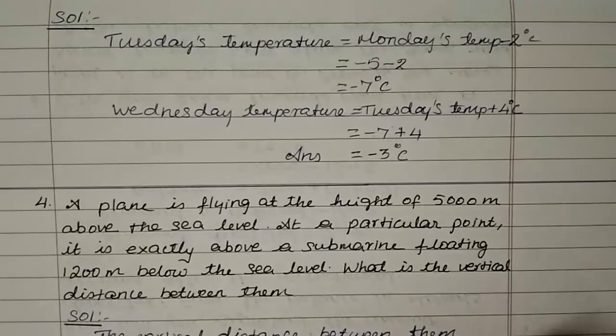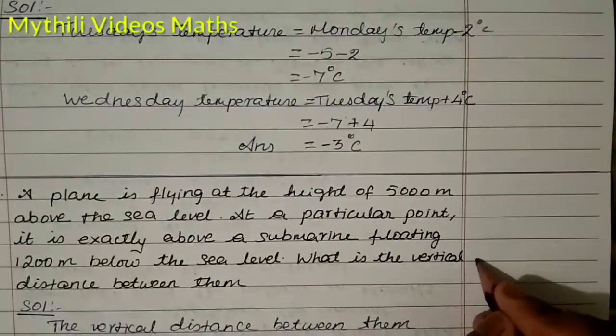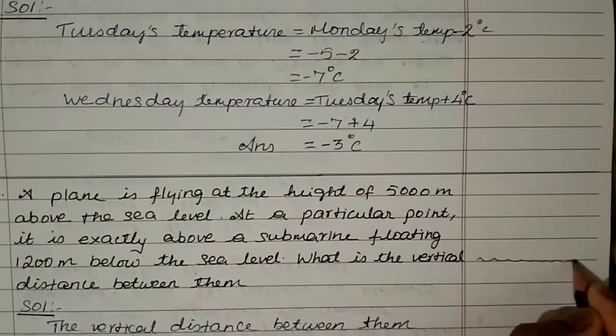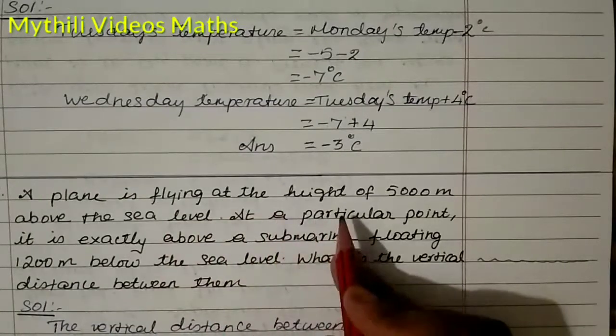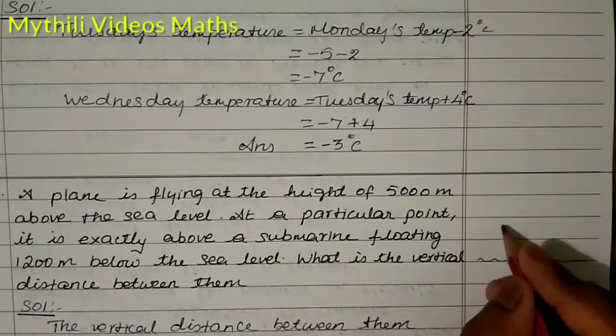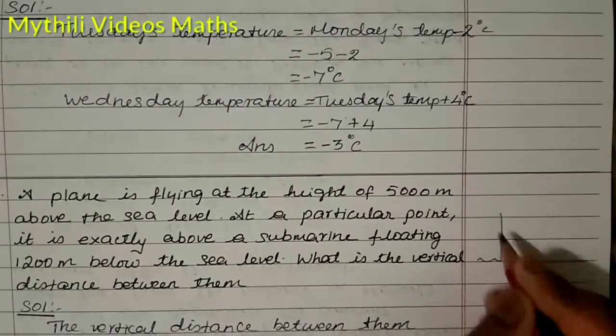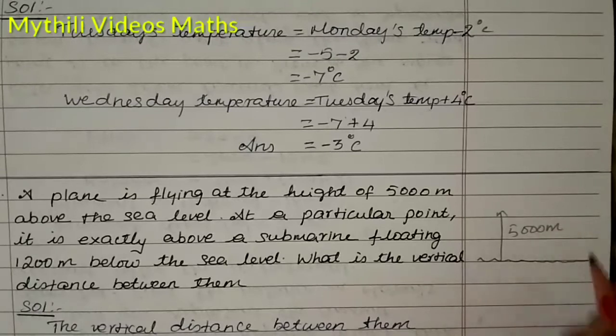So here, first of all we want to take one sea. For that, simply we can take one rough diagram. You just imagine it's a sea. In this, the plane is flying at the height of 5000 meters above the sea level. So this is your sea level, and this is your 5000 meters.